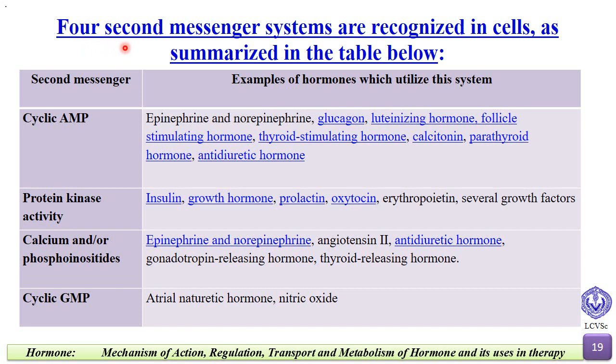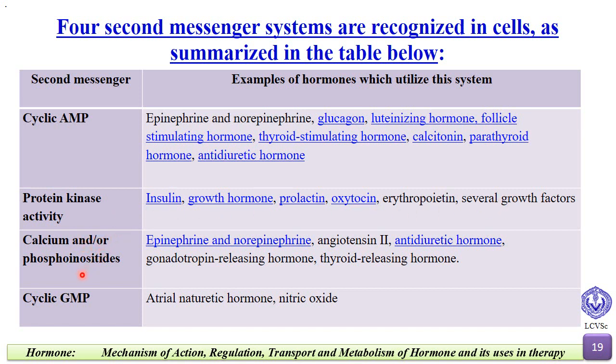Now, we have 4 second messenger systems recognized, and the first is cyclic AMP. Examples of hormones which utilize this system are epinephrine, norepinephrine, glucagon, luteinizing hormone, follicle stimulating hormone, thyroid stimulating hormone, calcitonin, parathyroid hormone, and antidiuretic hormone. Protein kinase activity: insulin, growth hormone, prolactin, oxytocin, erythropoietin, several growth factors.